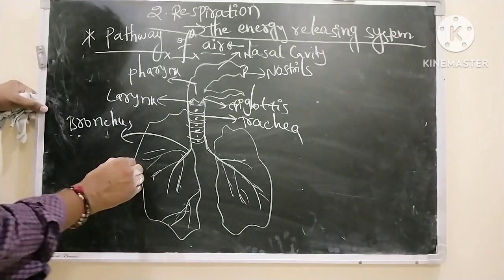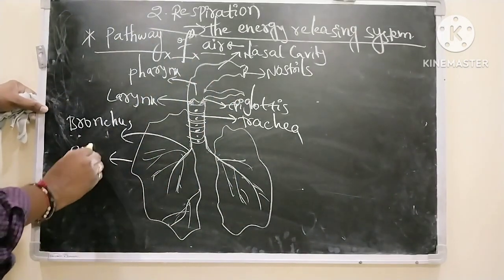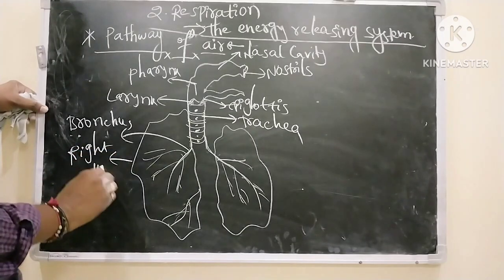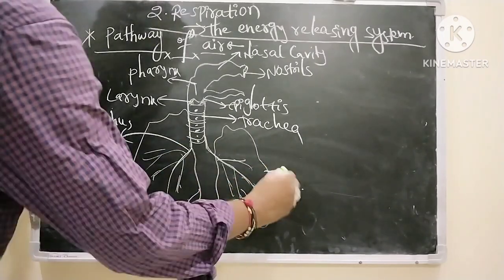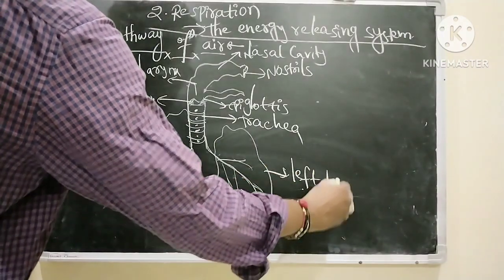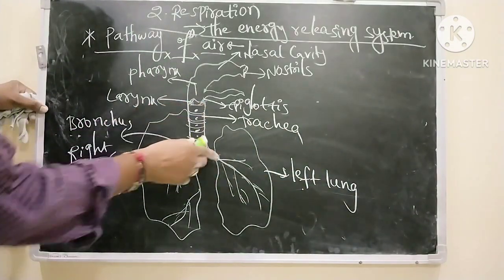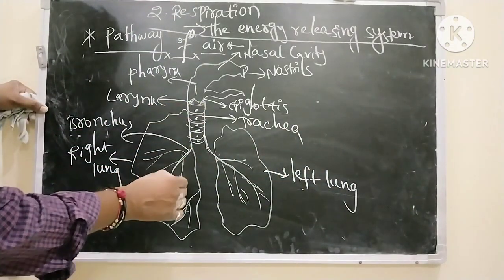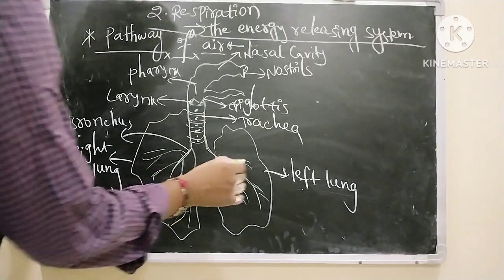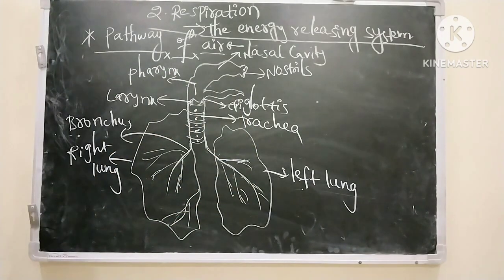So this is the right lung and left lung. The trachea continues, and each bronchus divides into bronchioles. These are called bronchioles. We will discuss the pathway of air, about each and every part.